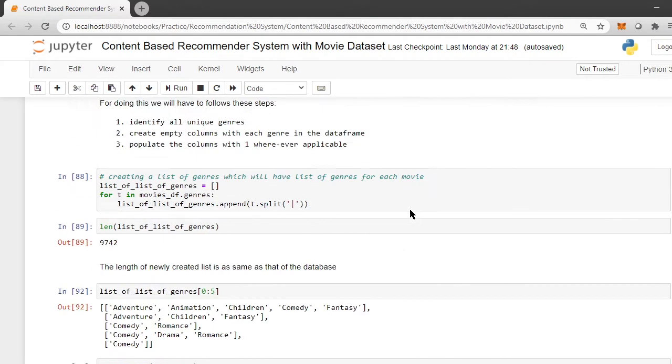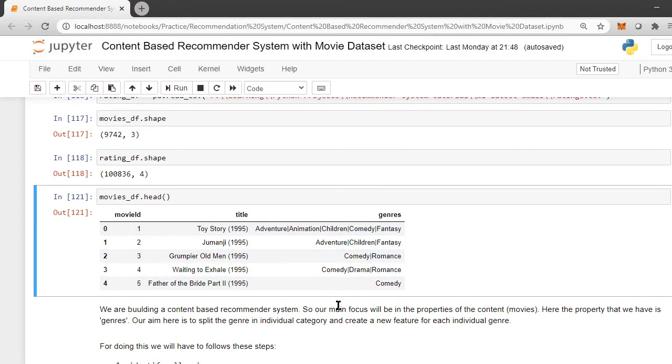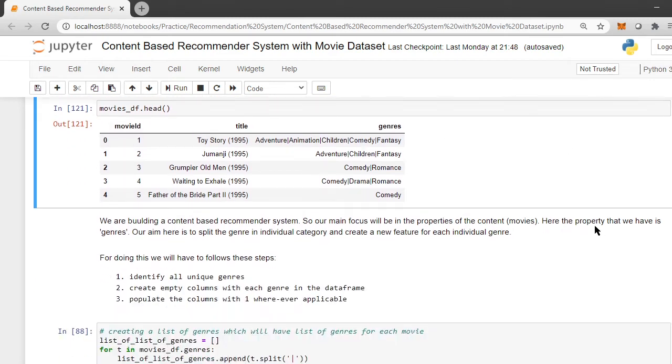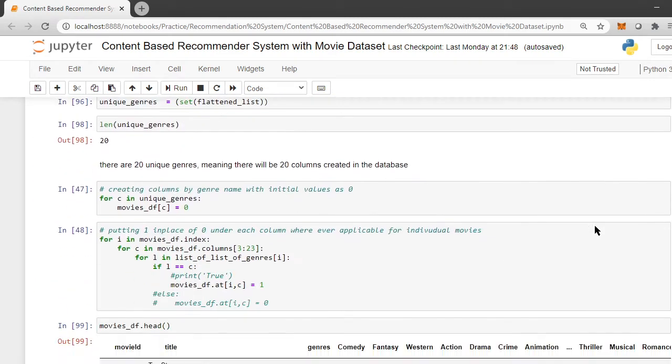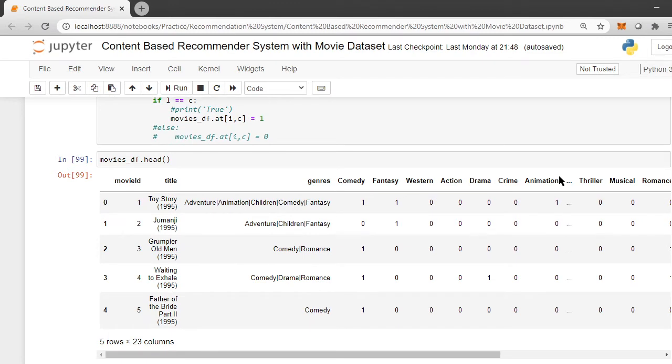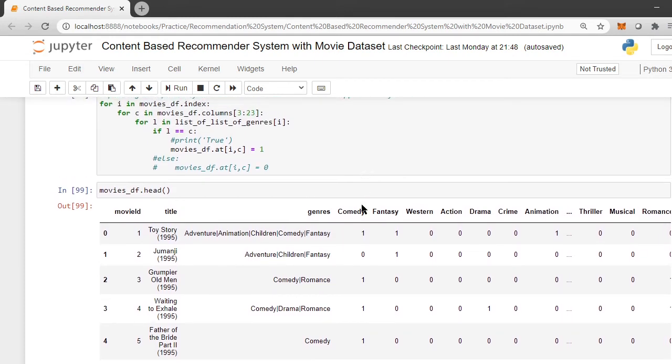So in total there are 20 unique genres, which means we will have to make 20 separate columns over here, one for each genre. So the database will look like this. We now have 20 different columns for each genre, and under each genre I've populated ones or zeros accordingly.